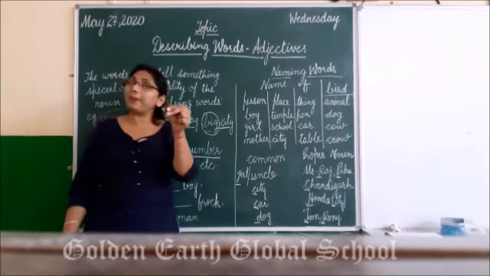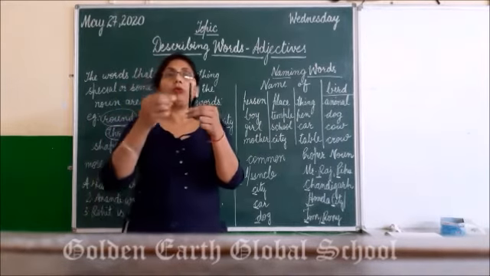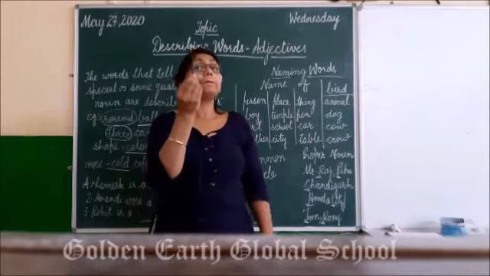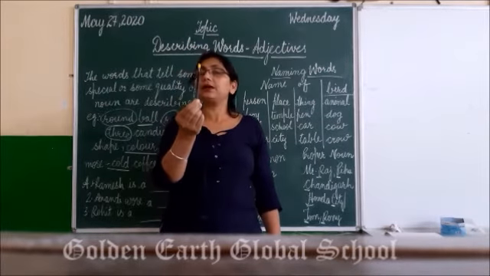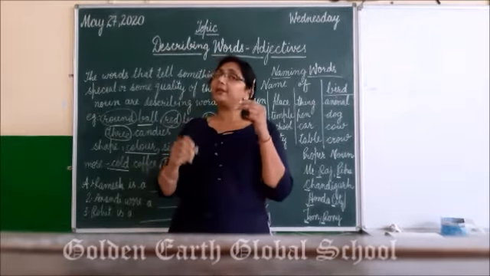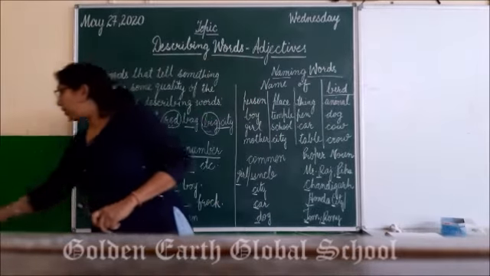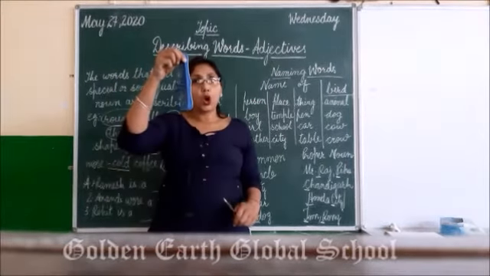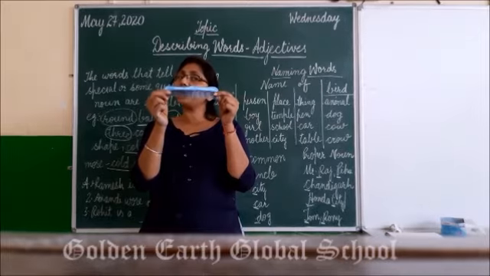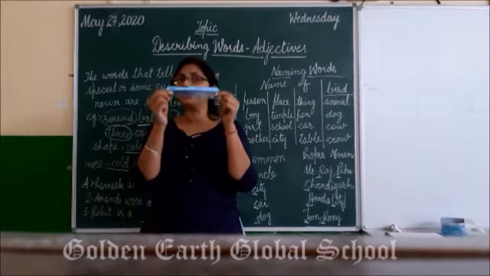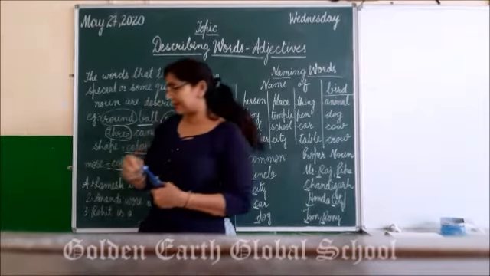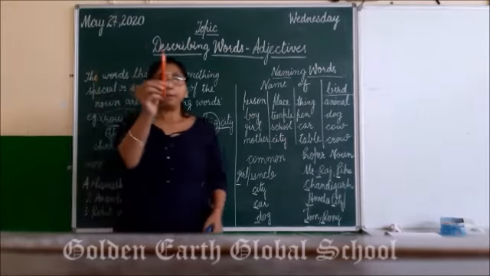Like see, this is a pencil. Right? So what is the color of the pencil? Black. So black is the color of the pencil and black is the describing word. One more thing. Comb. What is the color of the comb? Blue. So blue is the describing word. Pen.